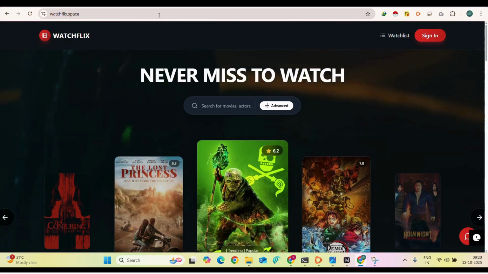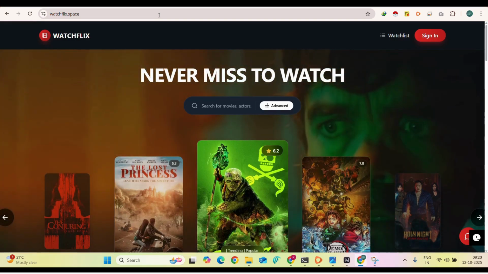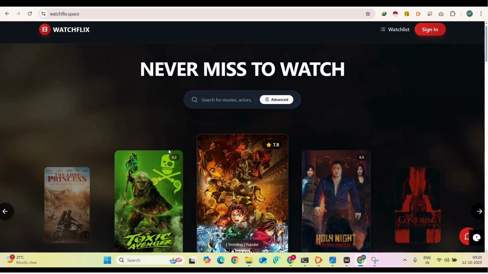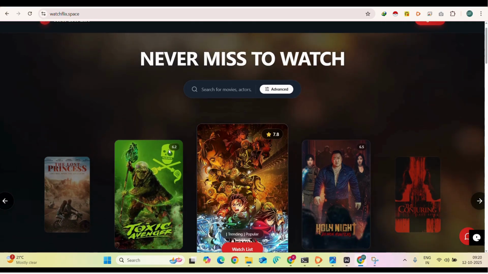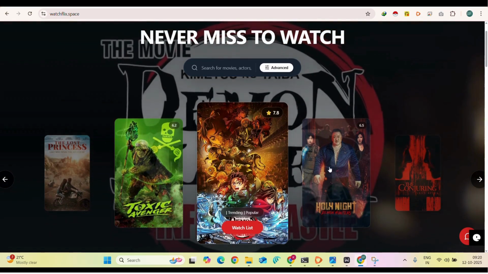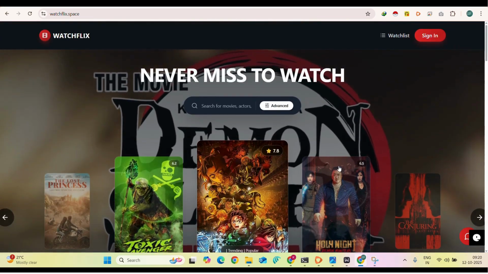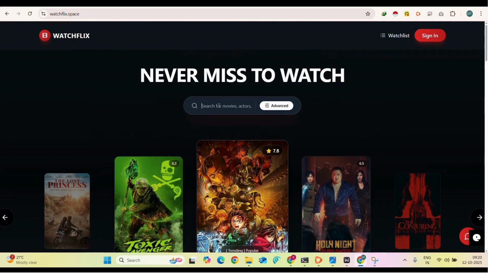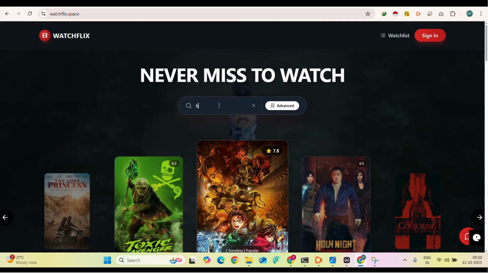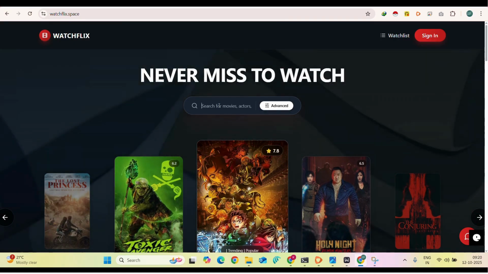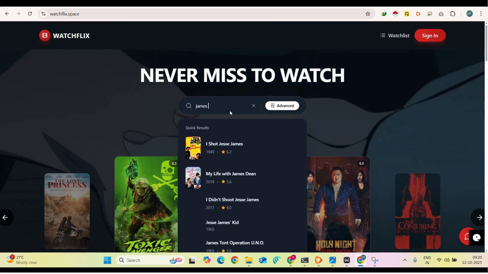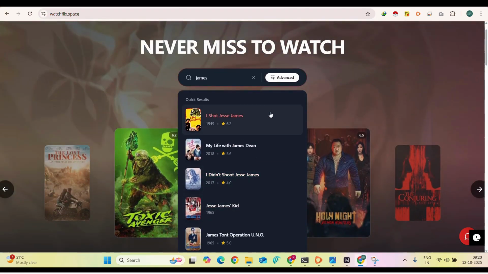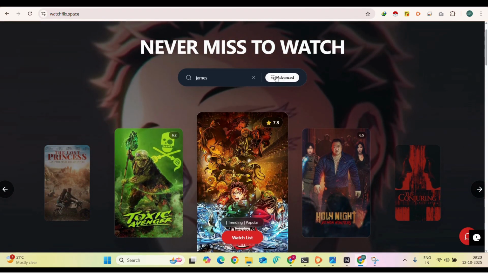So this is Watchflix. This is the beautiful home page. You can check the latest releases available here, and you can also see this functionality. It really gives a more powerful service. Whenever you decide on a movie, you can click on watch first. For example, James Bond. Within a day or night, you will get the James Bond movie without refreshing any content.